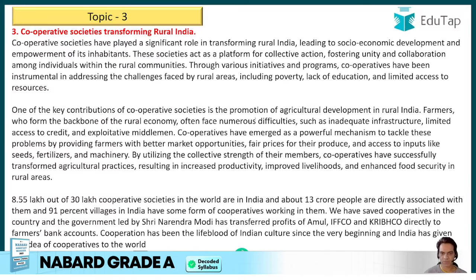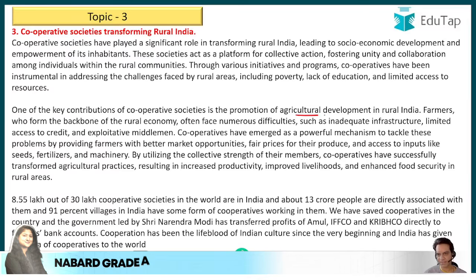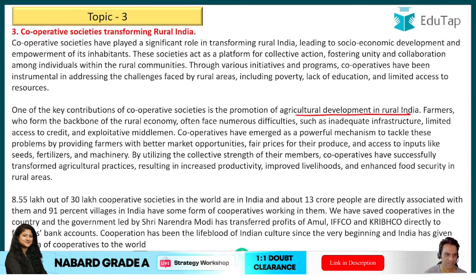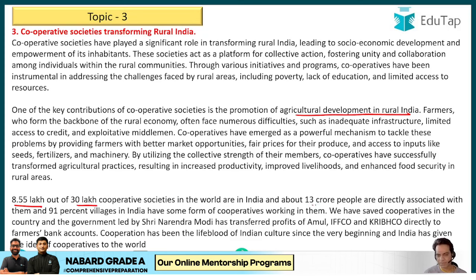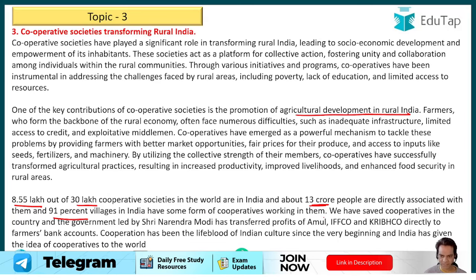Right, is the promotion of agriculture development in rural areas. So the key contribution of cooperative societies has been the promotion of agriculture and rural development in rural areas. Right. Then you can give some stats that 8.55 lakh out of 30 lakh cooperative societies in the world are in India, and about 13 crore people are directly associated with them. And 91% villages in India have some form of cooperatives working in them. We have saved cooperatives in the country, and the government led by BJP has transferred profits from Amul, IFFCO, and KRIBHCO directly to farmers' bank accounts.